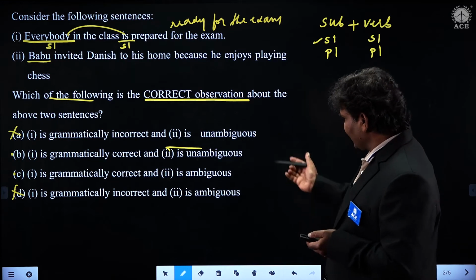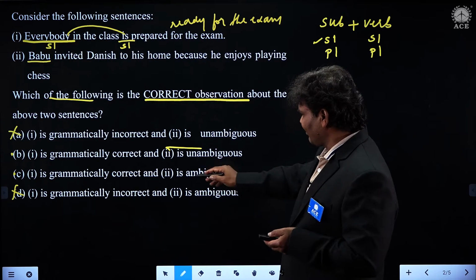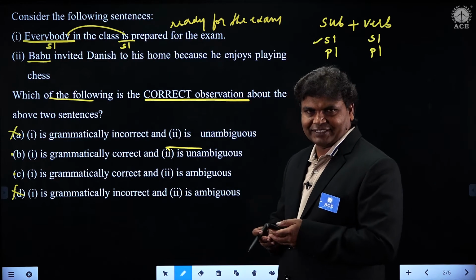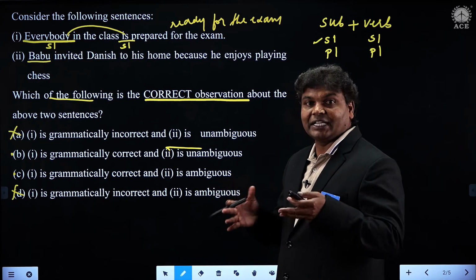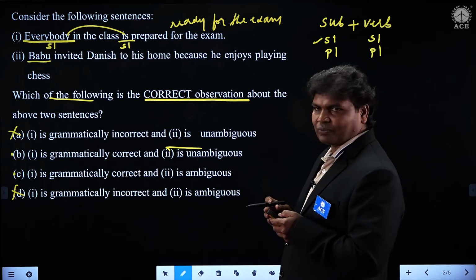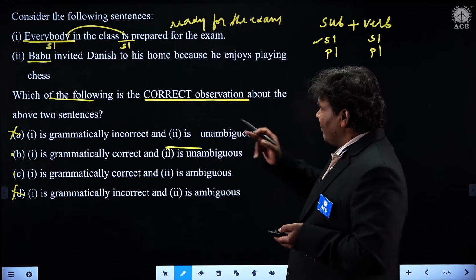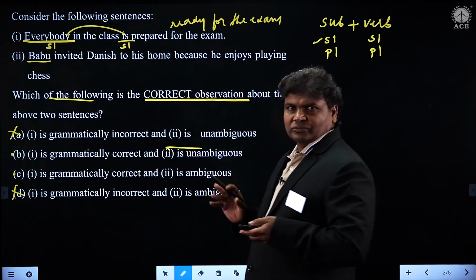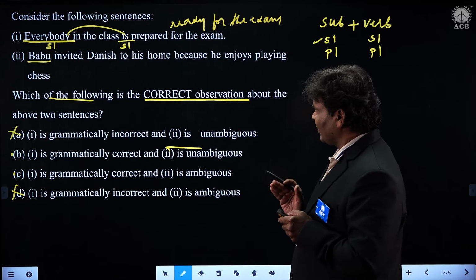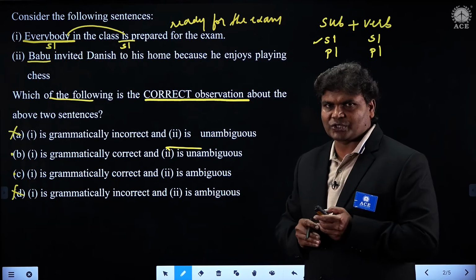Now, the question is whether the sentence is ambiguous. We have to see whether it is unambiguous or ambiguous. Ambiguous means doubtful, I said. Uncertain, I said. Ambiguous. Doubtful, uncertain. So where does our observation in the sentence go, students? Let us see this one. Babu invited Danish to his home. So far so good. Because he enjoys playing chess now. Who is enjoying playing chess now? Babu enjoys playing chess, no doubt about that.